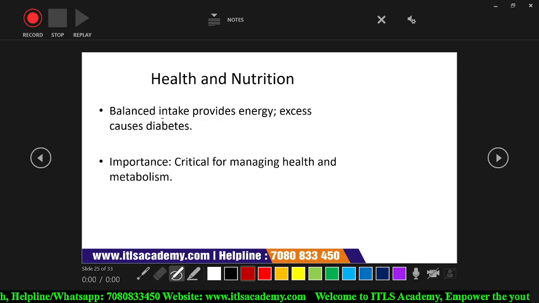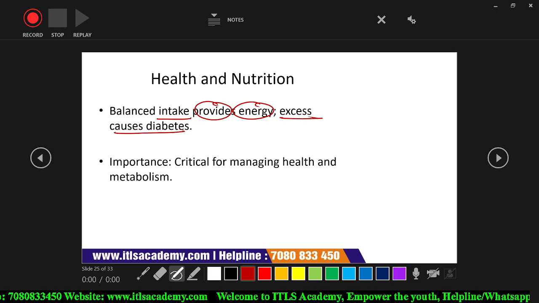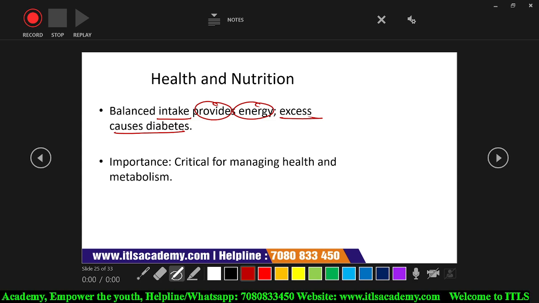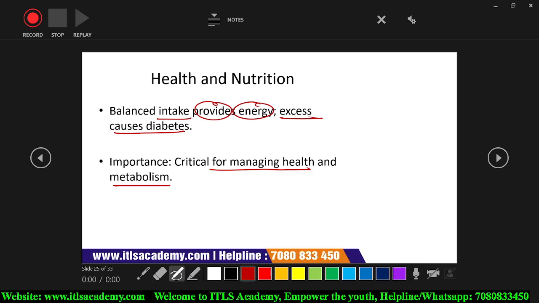Health and nutrition. Balanced intake provides the energy. Excess causes diabetes. Okay. Now, when we consume monosaccharides, we have to consume them in a balanced way. Suppose we consume it in a lesser amount, then we cannot get as much energy for performing our day to day work. And if we consume it in an excess amount, then obviously diabetes occurs. So that's why we have to take it in a balanced way, which is very important. Critical for managing health and metabolism.